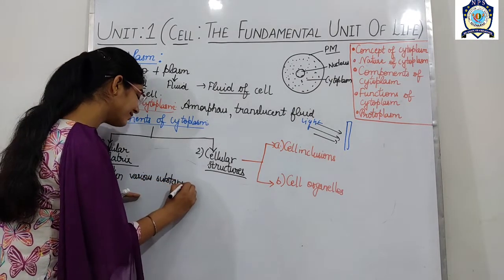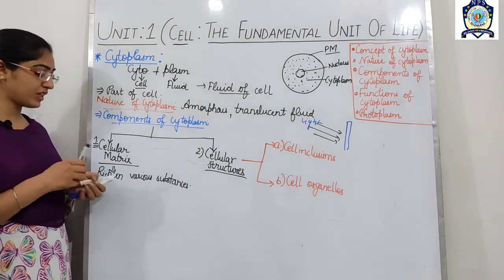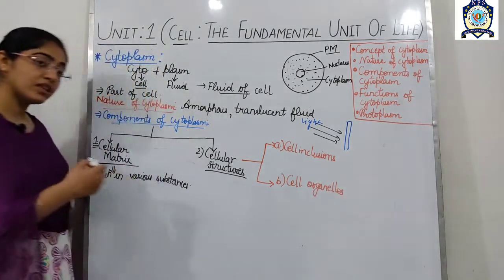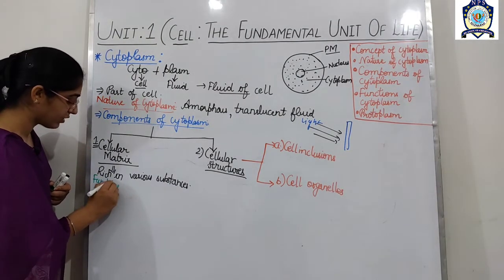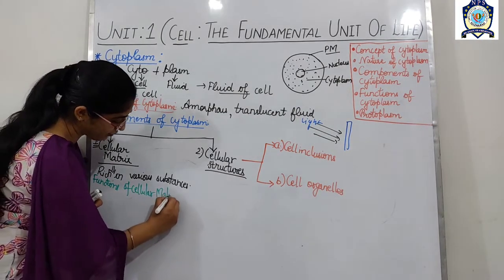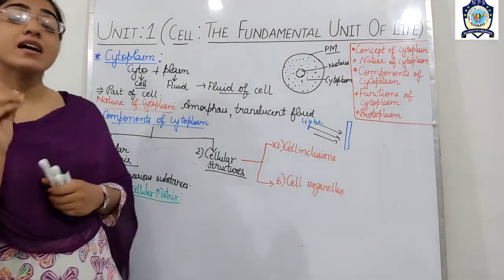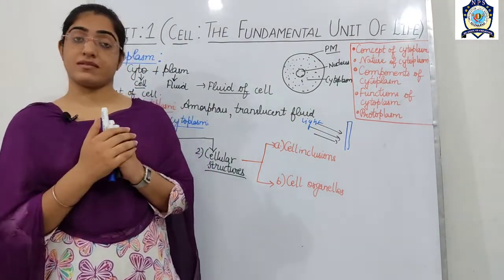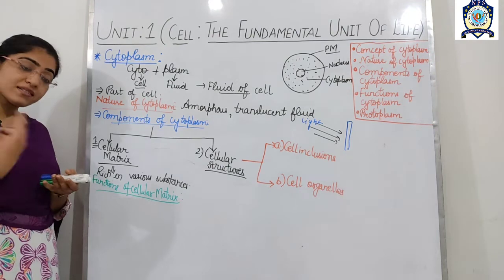Okay, and these substances, what are these substances, or you can say what are the functions of the cellular matrix. If we talk about the functions of cellular matrix, then what are the functions of the cellular matrix? The first one is it is the site of various biochemicals. Okay, the site of various chemicals, or you can say various biochemicals.